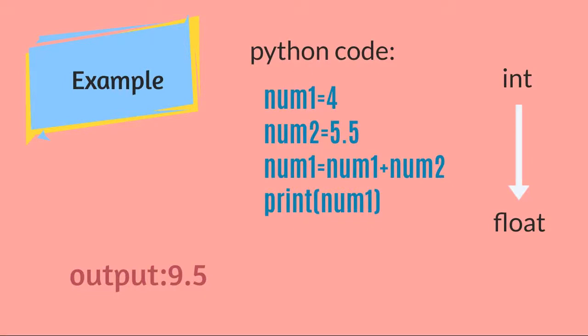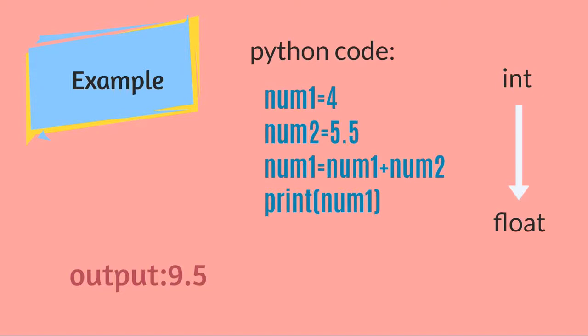It usually converts a lower data type to a higher data type, and data loss doesn't take place in implicit conversion. For example, this is a Python code where two variables are created: num1, which is an integer, is assigned 4, and num2, which is a floating point, is assigned 5.5. Then num1 is assigned num1 plus num2, where 4 plus 5.5 gives 9.5. That is, the integer data type is converted to floating point data type, where integer is a lower data type and float is a higher data type, and hence the conversion takes place without the loss of data.